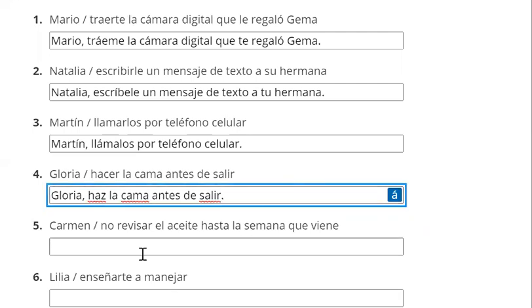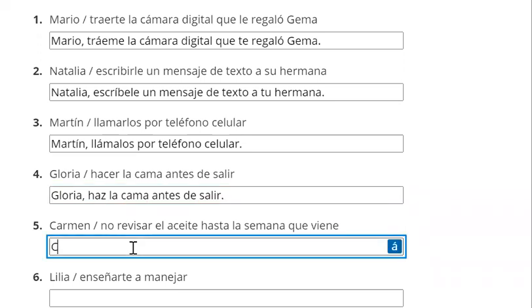Okay, next up. Now we actually do have a negative command. We're going to talk to Carmen. So Carmen, we're going to say don't check the oil until next week. So don't do this. Now we have a negative command. We've been doing the negative commands as extra, but this one actually is the assignment. So this is not Vin Diesel. We don't need to worry about Vin Diesel stuff. That's only for affirmative commands. Negative commands, that's the yo form. Drop the O, add the opposite ending plus S. No revises el aceite.